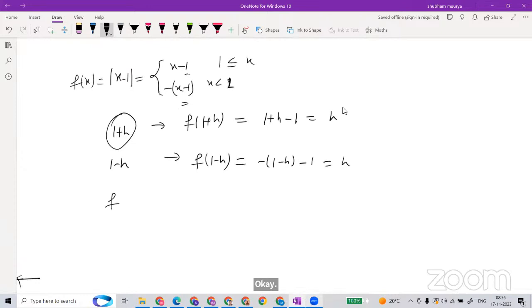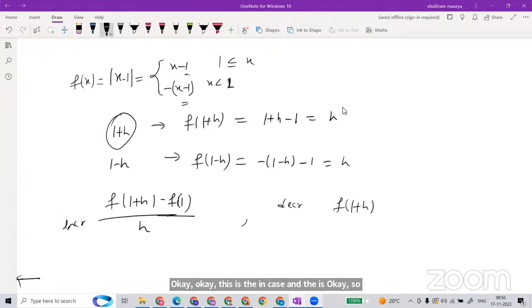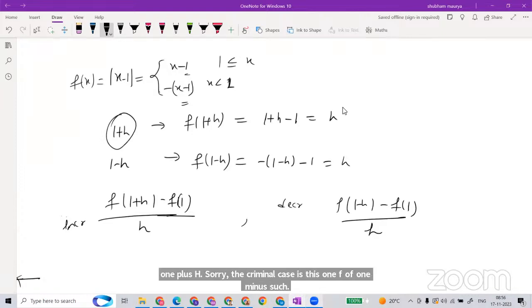What is the increment case? How much did I take the increment? h. Okay. Now this is the increment case and this is the decrement case. So f of 1 plus h minus f of 1 upon h. Sorry, the decrement case is this one: f of 1 minus h minus f of 1 upon h.